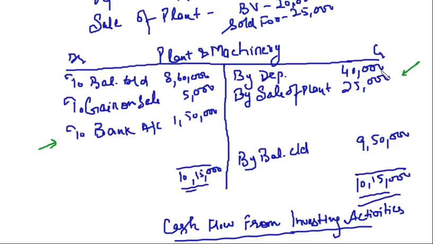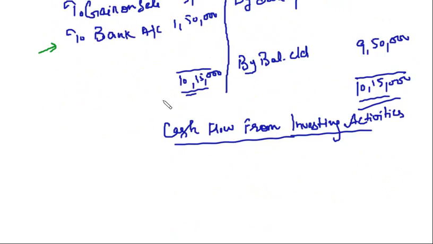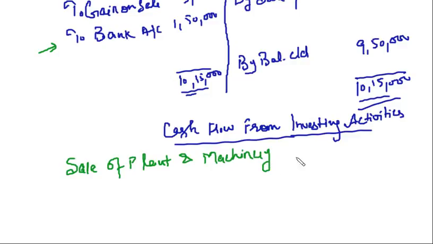Depreciation we will take in operating, gain on sale we will take in operating, right? So cash flow from investing activities, we will say sale of plant and machinery, 25,000. This is cash inflow for you, right?